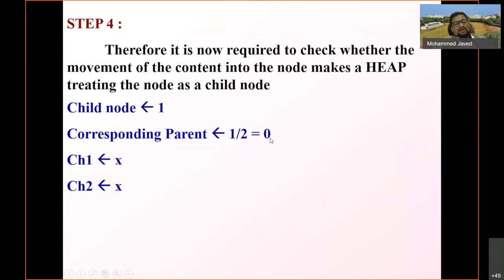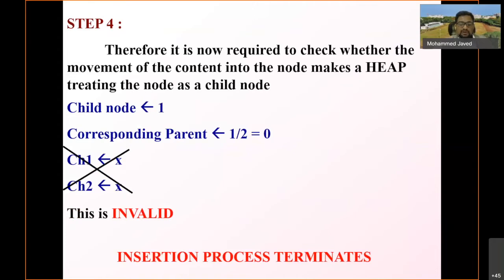It is less than 1, and there is no child 1 and no child 2 in this case, because there is no upper node. So this is the final root node, and this is the terminating condition for your algorithm. Child 1 and child 2 are invalid, and the insertion process terminates.